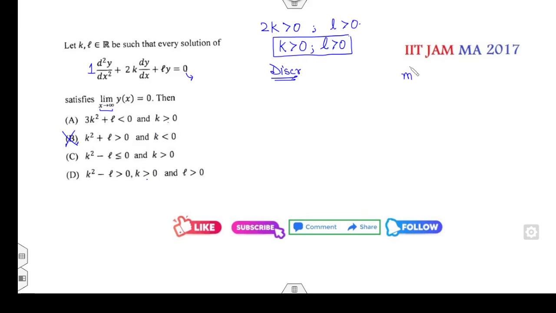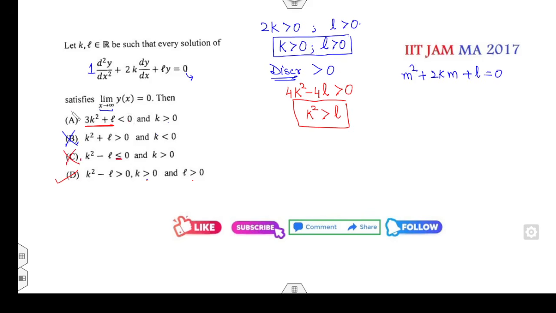The auxiliary equation becomes m square plus 2km plus L equals 0. The discriminant should be greater than 0, so b square minus 4ac must be greater than 0. That means k square must be greater than L. But K is positive, L is positive, while here it is less than 0, and here also it is less than 0. That is wrong. So only option D is the right answer.